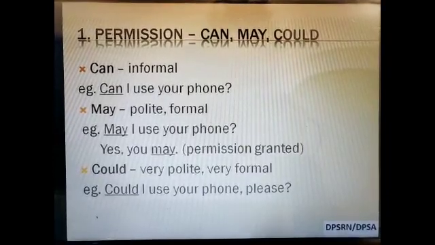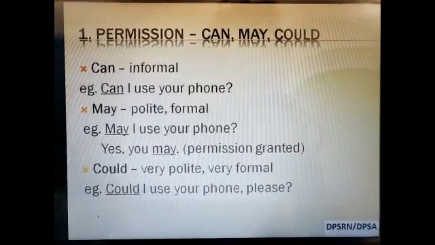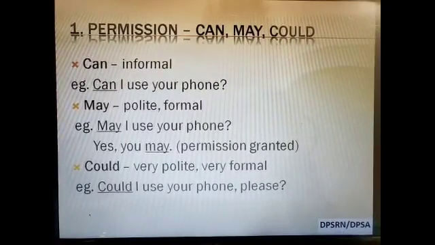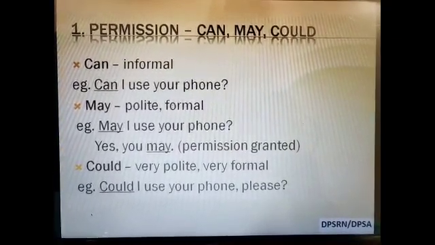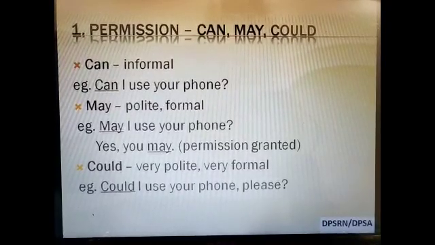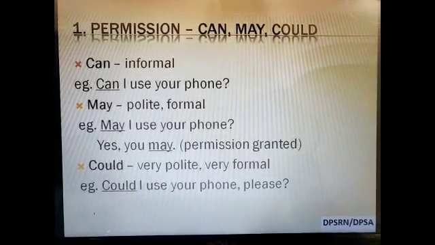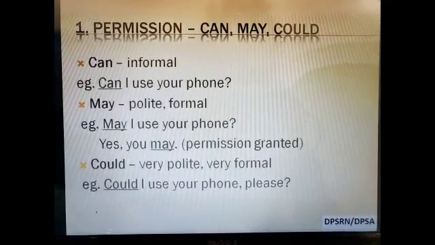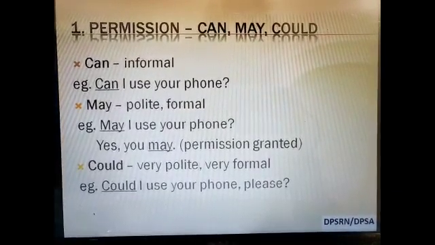May I use your phone? May I come in, ma'am? So you are being polite or formal with your elders. Yes, you may. Permission granted. Could is also a modal for being very polite, very formal. Could I use your phone, please? If you want to be extremely polite.